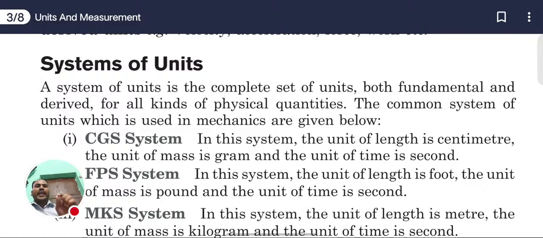It is a set, and in that complete set of units we get both fundamental and derived units for all kinds of physical quantities. The common systems of units used in mechanics are given below.